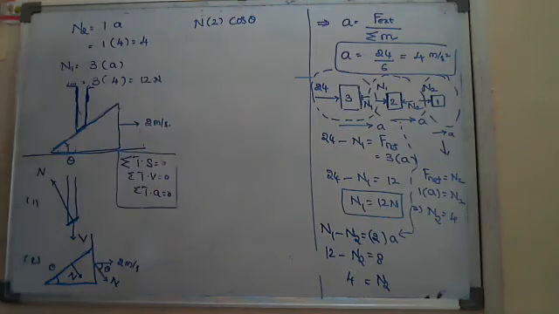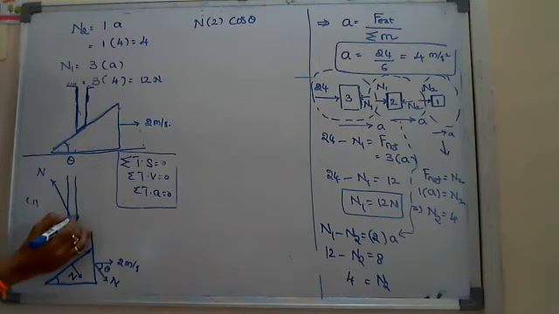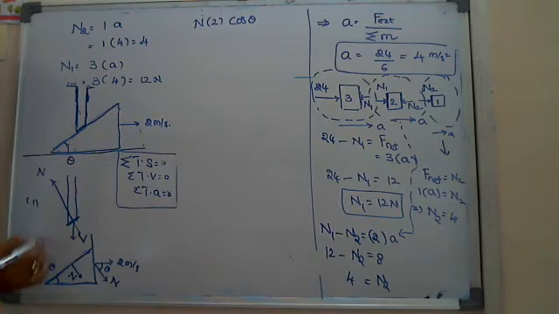Generally we take mg downwards and resolve it into mg cos theta on the inclined surface.